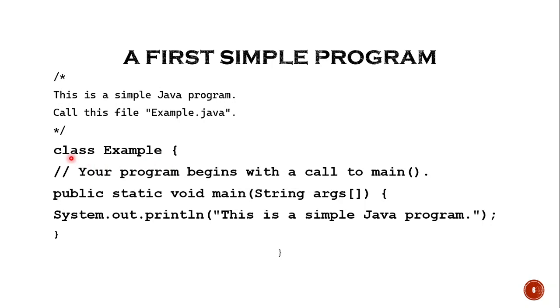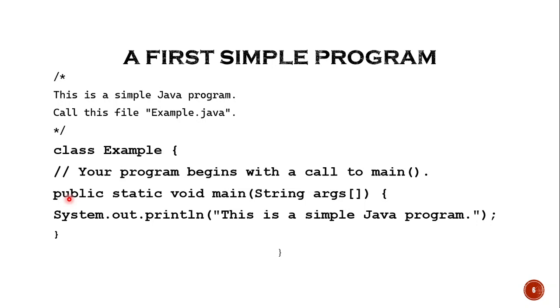Okay. Then the next very important thing is that it always starts with an open brace and closes with a closed brace. That is, you will have a closed brace here. You can observe here as well. I forgot to highlight it. So even this is a closing brace. Okay. So the next very important thing, friends, is a single line comment. The next line you have is a single line comment. So the code actually starts from here. The line begins with the main method. What is this main method? The main method is like a function. As I already told you, in Java, the methods are nothing but your functions.